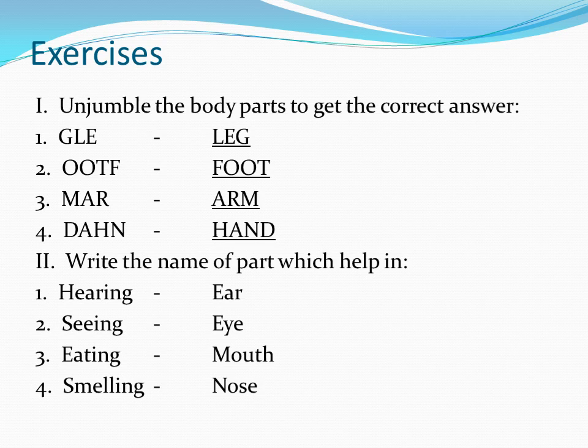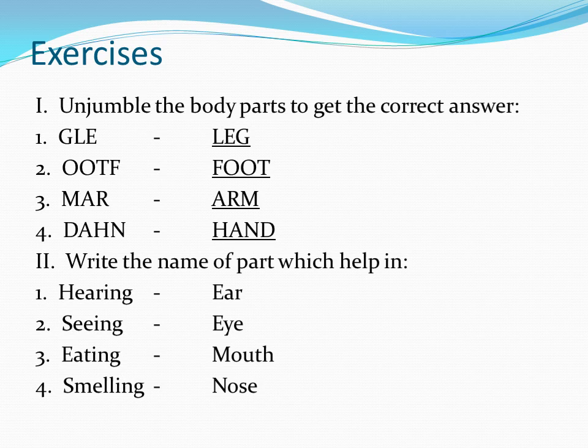Second question. Write the name of the part which helps in the following. So, from which part of the body can we get help? What kind of help? Let us find out. The first is hearing. From which part of the body can we hear? Yes, it is ear. E-A-R, ear. Second, from which part of the body can we see? Yes, we can see with our eyes.